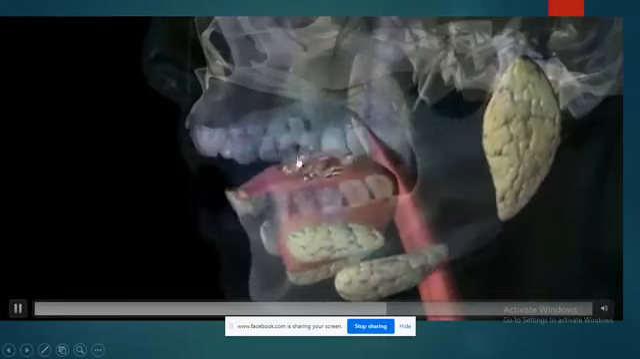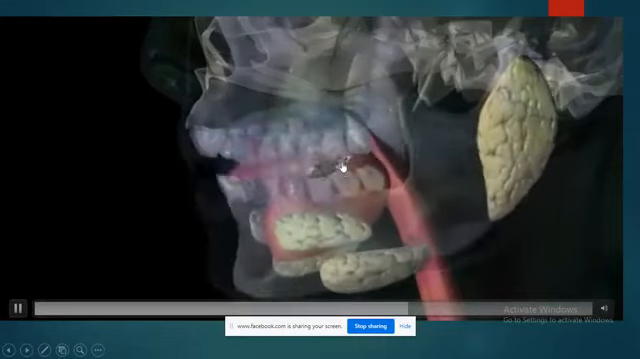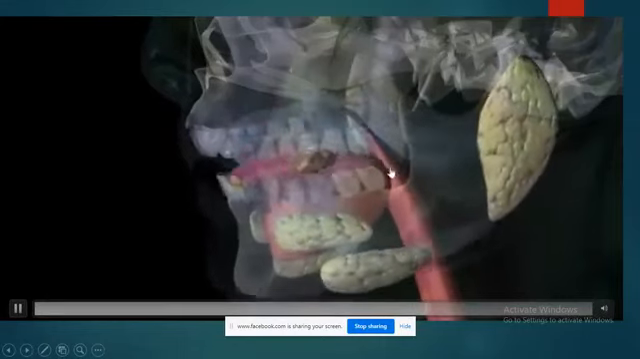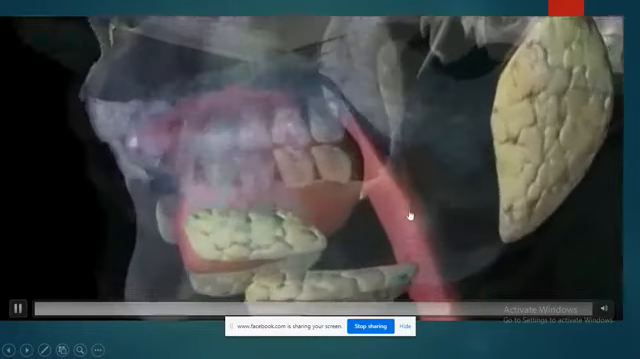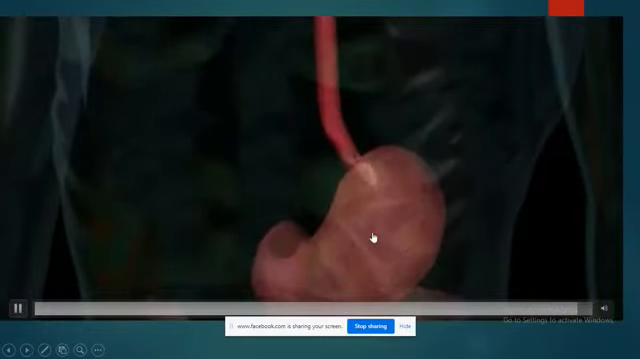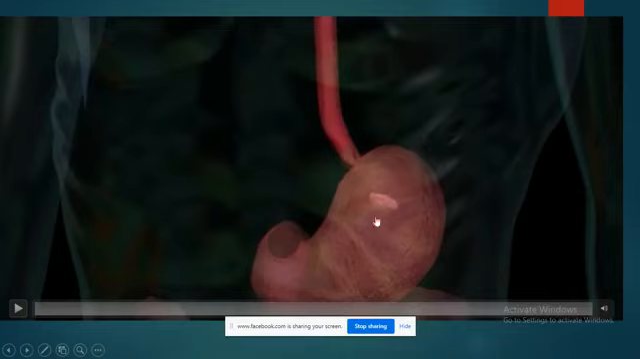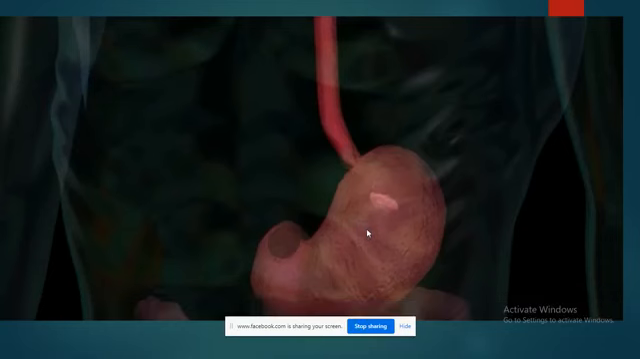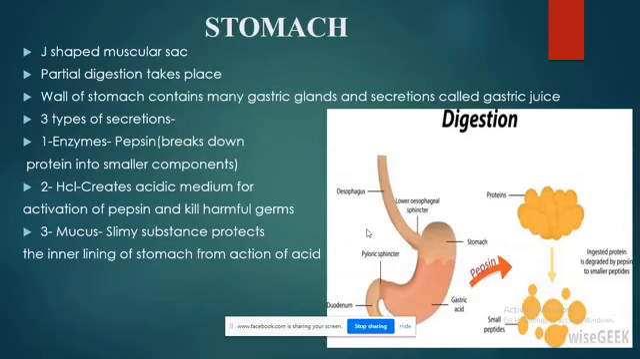Now see, the food mixes with saliva and goes down through this tube-like structure known as the esophagus. See the rhythmic contraction and relaxation. Through this process, the food enters the stomach. This is a J-shaped organ known as the stomach, and the food is present in the stomach where the further process of digestion takes place.